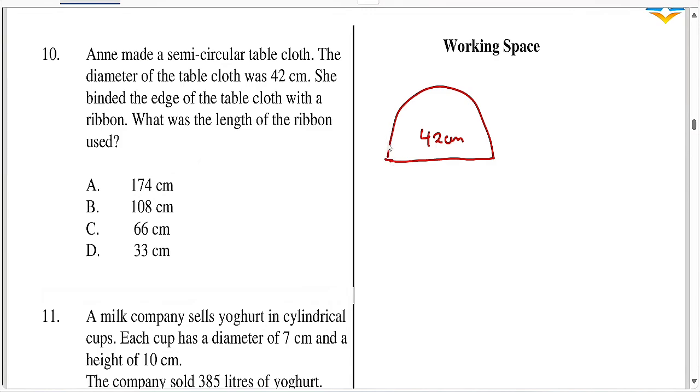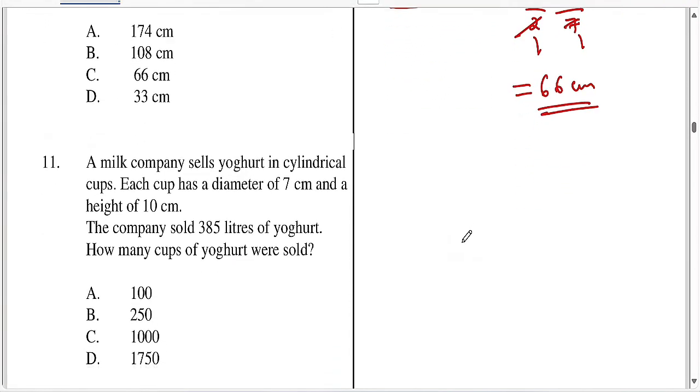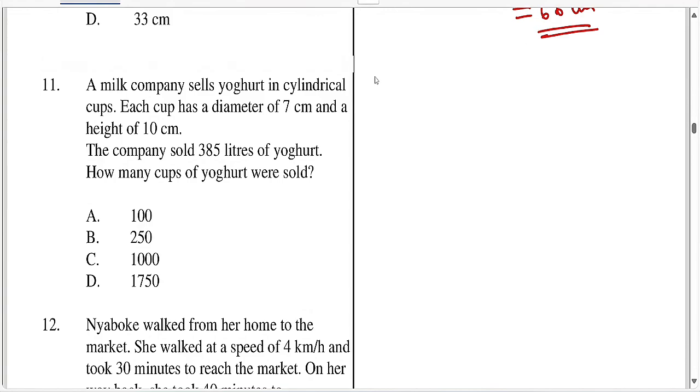So what we need to find out ni hii circumference yake. The circumference of a semicircular thing is a half pi d. So a half times 22/7 times our diameter ambao ni 42 centimeter. So by 2, 11 by 7, 6, and your final answer yafaa ikupa 66 centimeters. Hii ni question 10. Ikiwa nimekosea, you can comment there below to rectify me. I'm honest to error. Okay, even teacher's mistake.